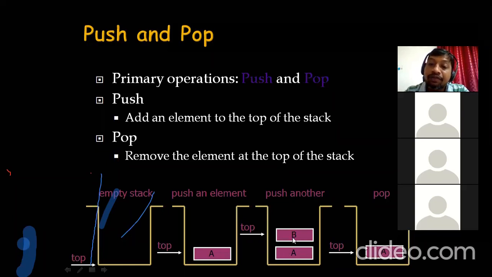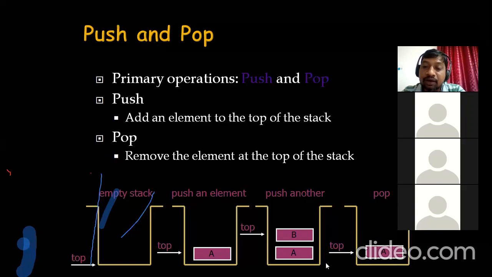Whenever you pop an element, you have to decrement the top pointer. For inserting, you have to increment the top pointer. For deleting the element, you have to decrement the top pointer, so that it points to the next immediate element below the current popped element. Right? So that is what is shown here.